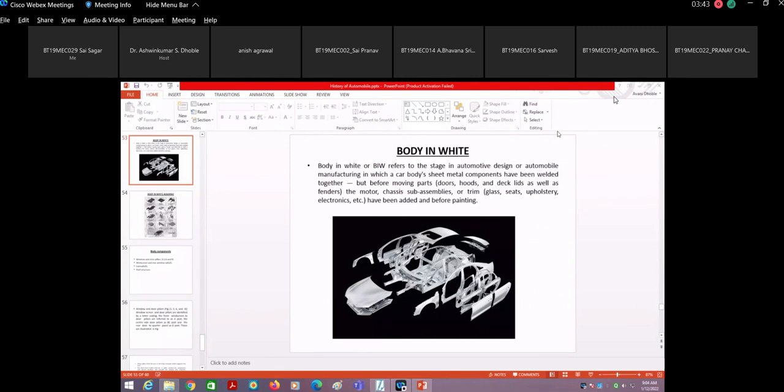In the last class, we have seen different systems which are used in the vehicle. Are you able to see the screen?